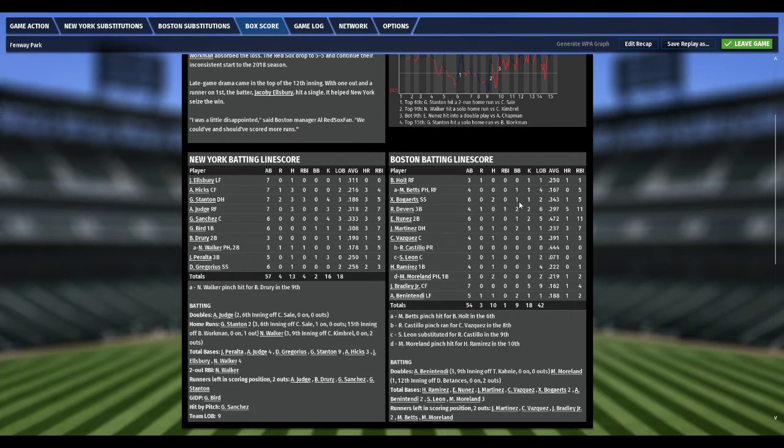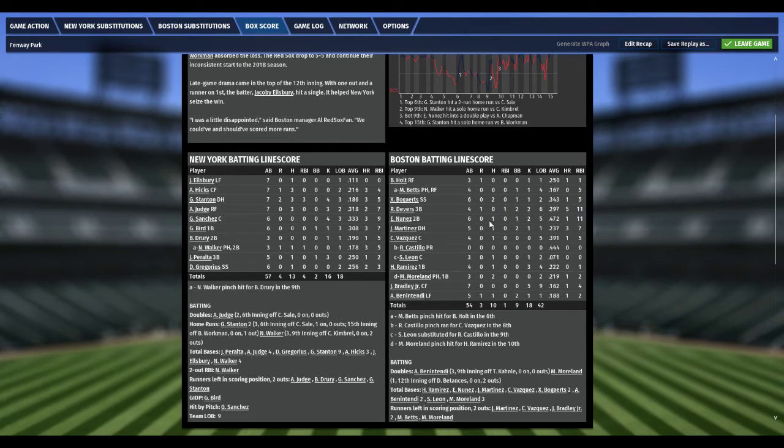For the Red Sox in defeat, Brock Holt 0 for 3 with a run scored. He struck out once. Mookie Betts 0 for 4. His slump continues. He's batting .167. He walked once, struck out once. Bogaerts 2 for 6, walked and a strikeout. Devers 0 for 4 with a run scored and an RBI. He still impresses with the way he plays. Excellent base running to get the winning run at third base. He was stranded there, though, unfortunately. I think that was in the bottom of the 14th.